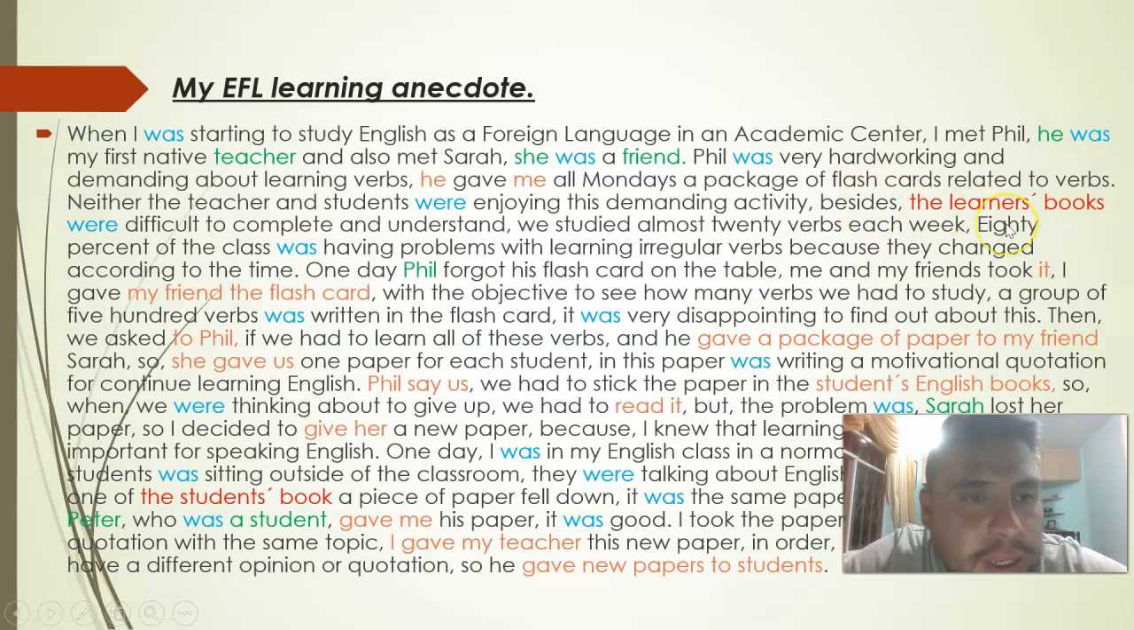Another example that I followed from the didactic guide is about the use of the word percent. So, for example, here I have 80% of the class was having problems. So, in this case, the verb is in the singular form because the noun is considered a singular form too.